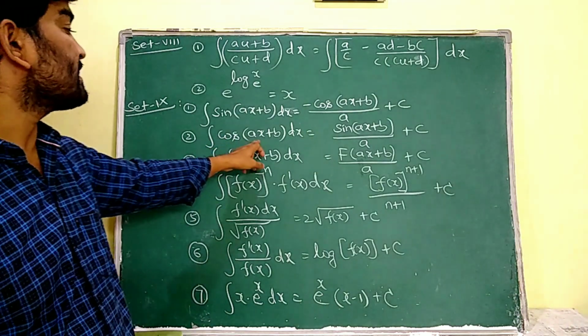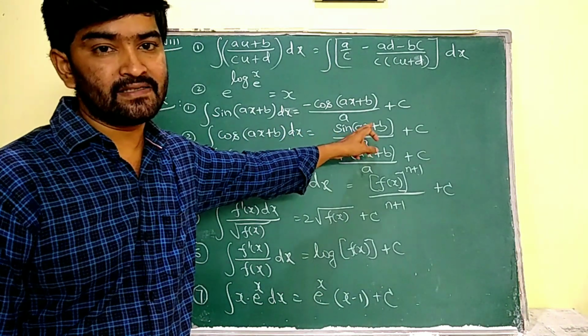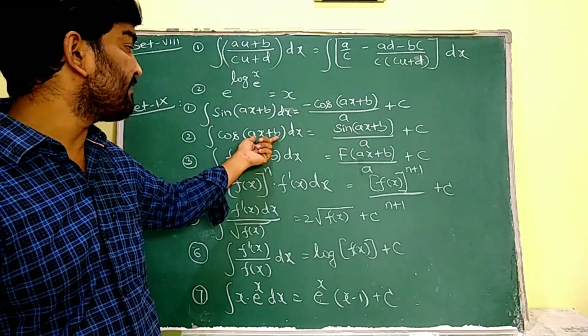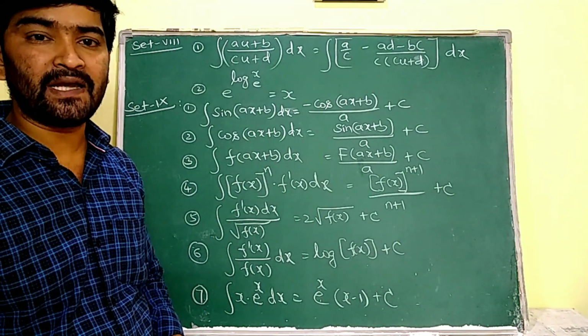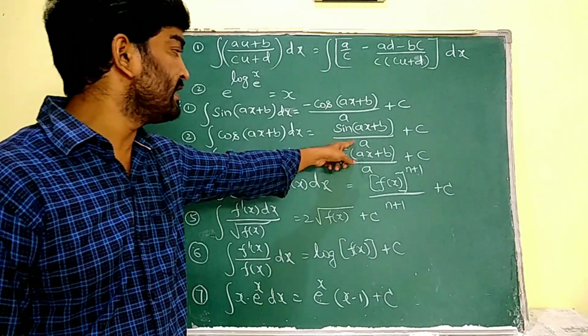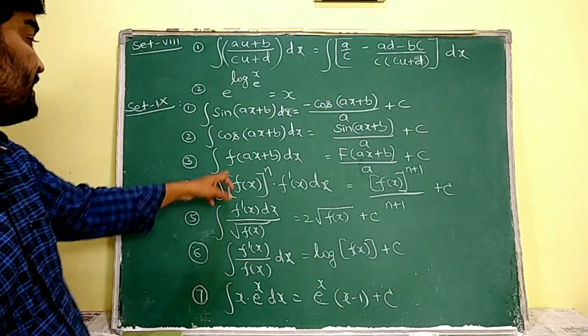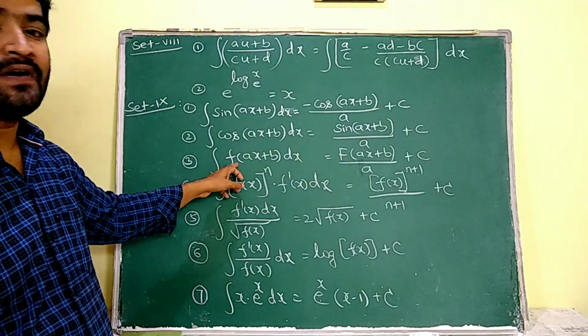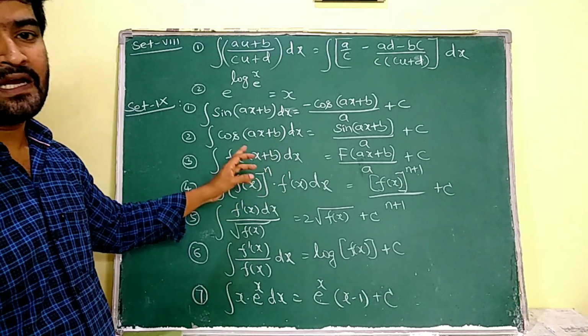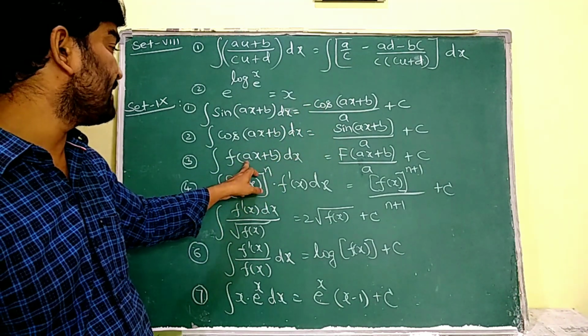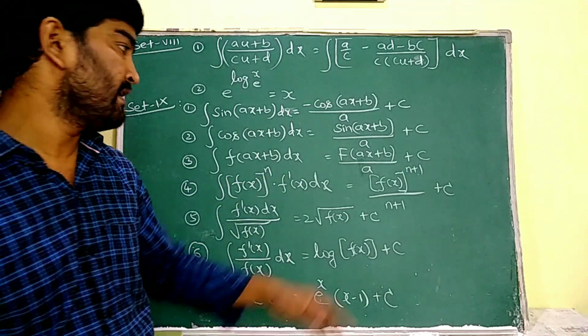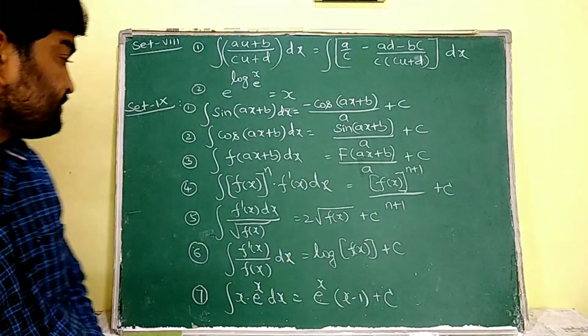Similarly, integral cos x we know is sin x. In the place of x we are having ax plus b. So we have to differentiate that ax plus b and write the result in the denominator. Similarly here also, integral of f of ax plus b, meaning capital F of ax plus b, by the derivative of ax plus b, which is a. So we have to divide it.